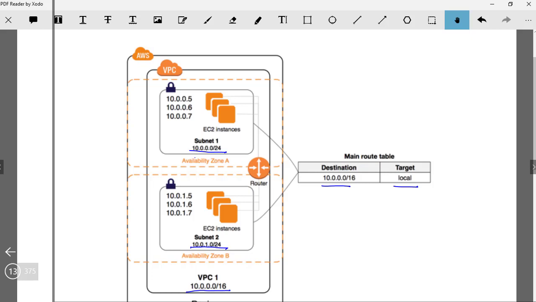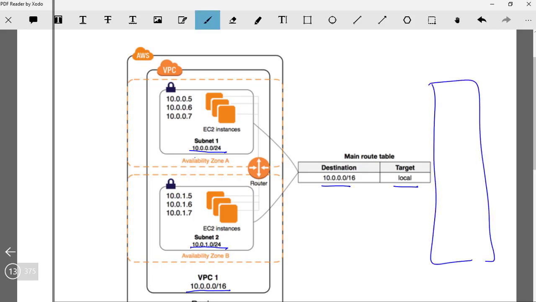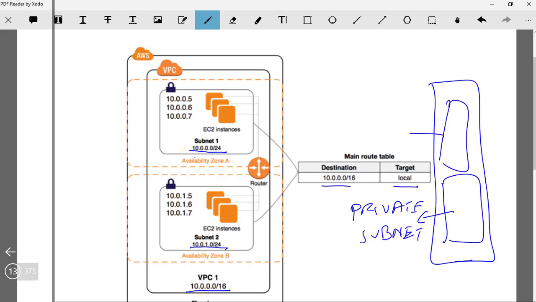Generally, the best practice is that if you have a VPC, most of your workloads would be in a private subnet, which would not have access to the internet. You will have a public subnet, which will have access to the internet. So there will be an internet gateway here, and you will be able to access the internet through it. For example, your database should be sitting here.